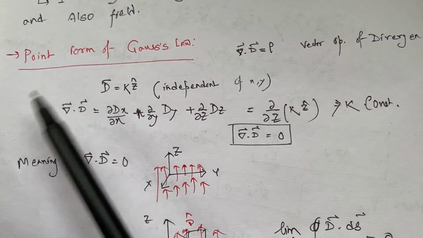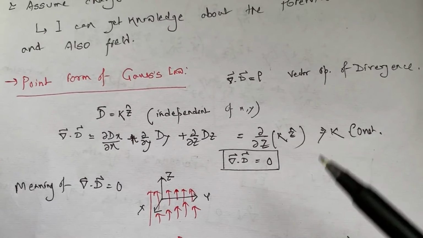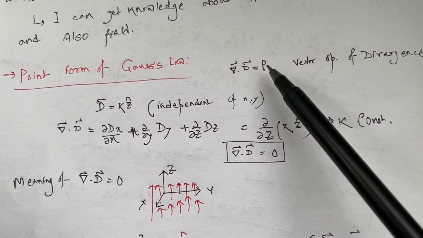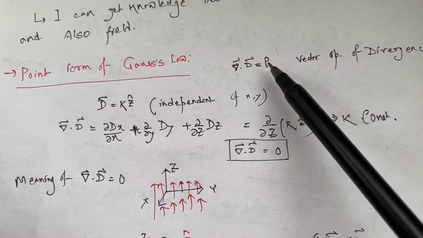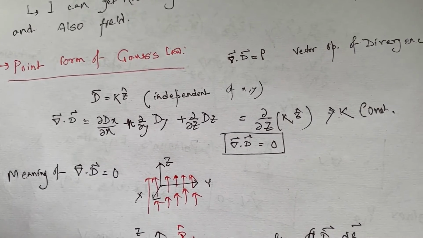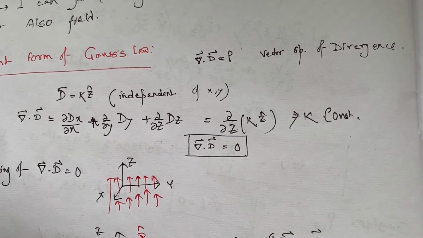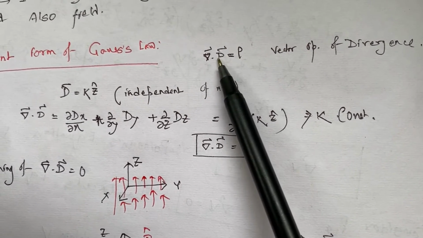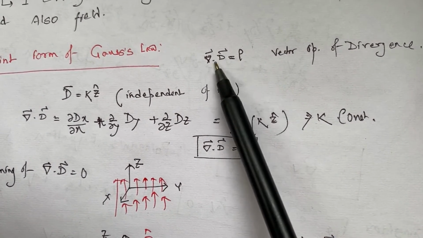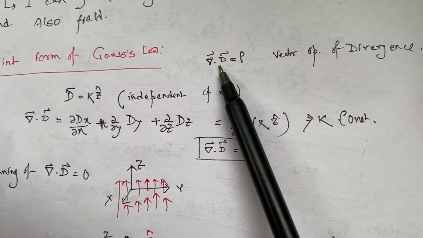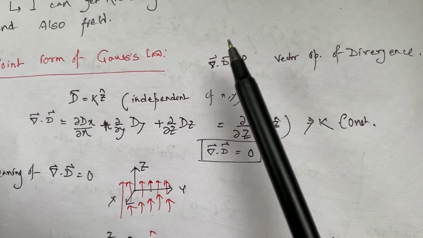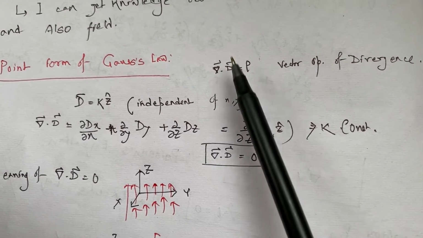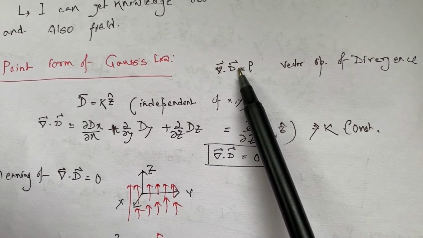We have learned the point form of Gauss's law. This is the point form of Gauss's law. This rho is the source, that is the charge density, which gives rise to the potential and the electric field. And this del dot D, we have learnt about the divergence. This is the vector operation of divergence. Now we will consider this equation for a few cases.